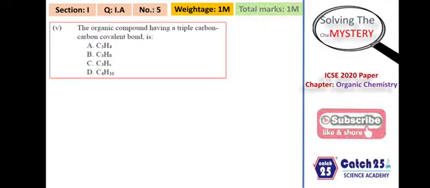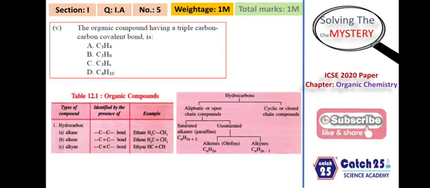So the first question was in section 1, which is again a compulsory question. Section 1A, question number 5, the question was: an organic compound having a triple carbon-carbon covalent bond is which of these? Very simply we can say that in the options we only have hydrocarbons, because all the compounds in the options are just made up of carbon and hydrogen. So we have alkane, alkene, alkyne to consider.